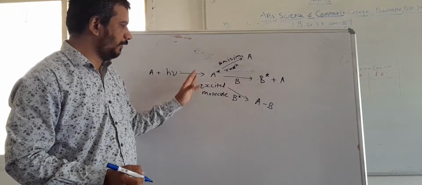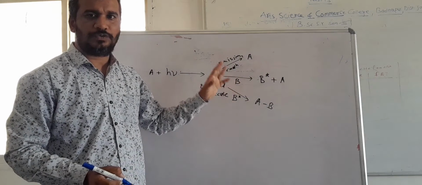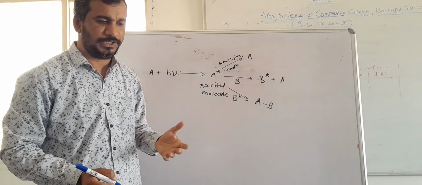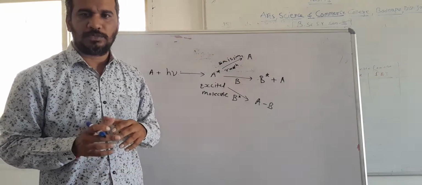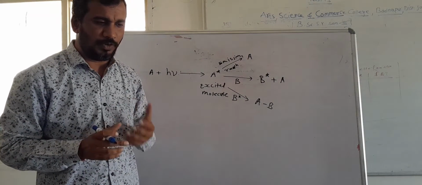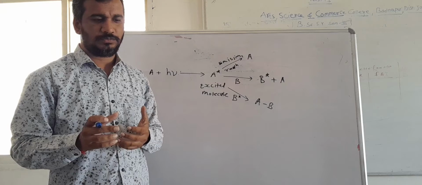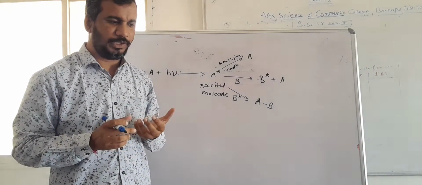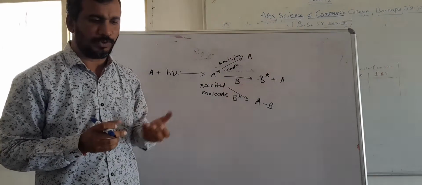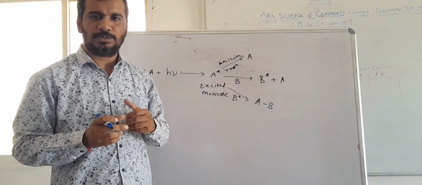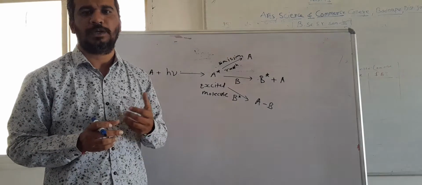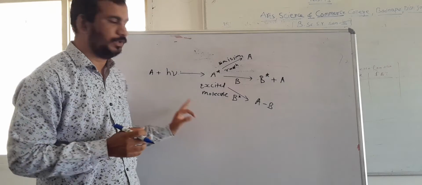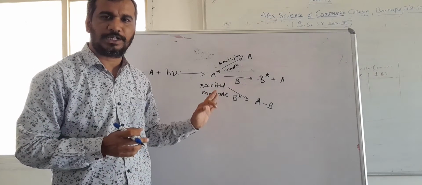So there are different fates of an excited molecule A, and this dissipation can be in the form of conversion into new structures, transfer of its excitation energy to another molecule, transfer of an electron, or transfer of a proton, and it gets into a different state. So this is how photochemical reactions can be initiated.